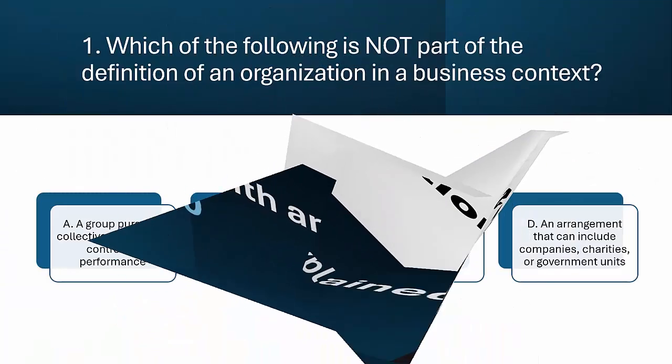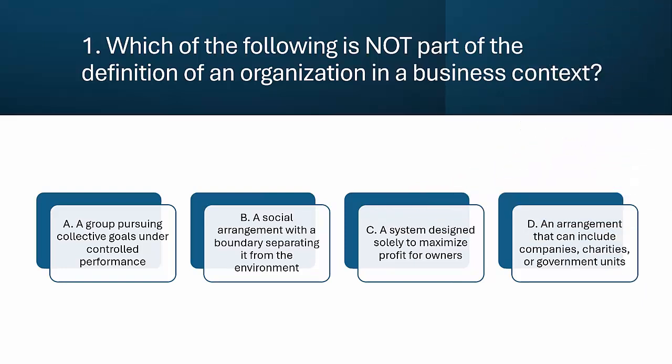Question 1. What is not part of the definition of an organization? Which of these statements is incorrect? A. A group working towards shared goals while managing performance. B. A social arrangement with a boundary that separates it from the environment. C. A system designed only to maximize profit for its owners. D. An arrangement that can include businesses, charities, and government organizations.